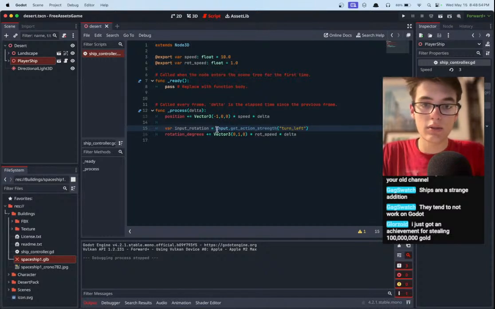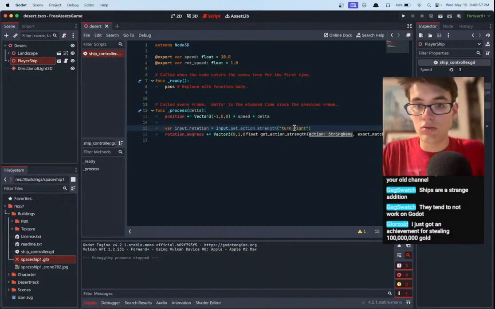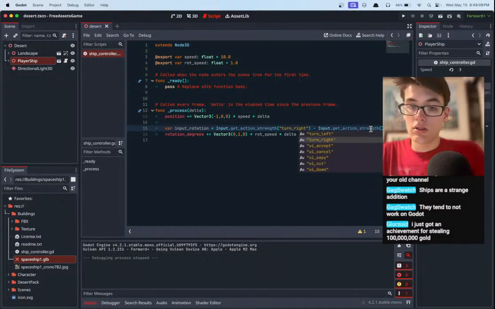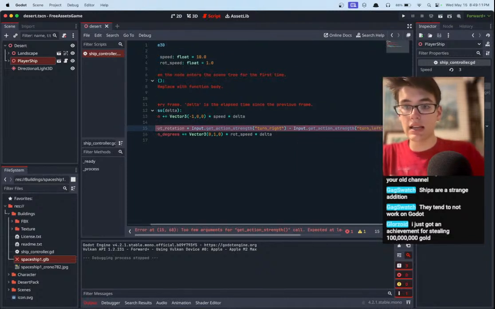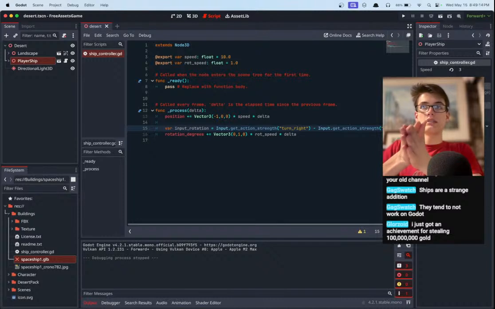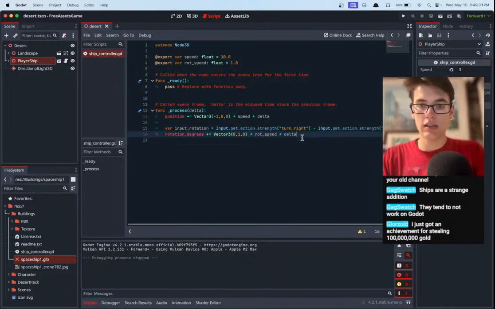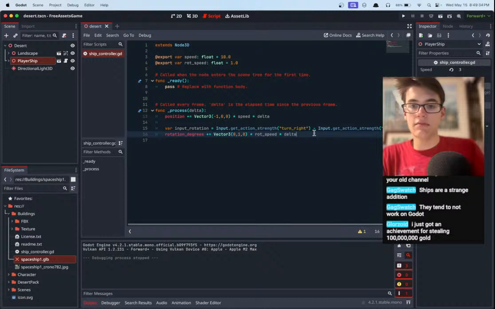Left is negative, so let's actually make it turn right minus Input.get_action_strength, this is supposed to be a capital Input. Input.get_action_strength turn left, right? So turning left is when we press A, and so that's going to rotate us negatively. Turning right is going to rotate us positively. So if we have A and D pressed, it's going to be straight. If we have neither pressed, obviously it's also going to be straight, 0. But if we have just right pressed, then it'll be like 1, and so we'll turn to the right. That might be backwards for you guys, because you're looking at the camera of me, and I'm looking at me going forward. So you get the idea.